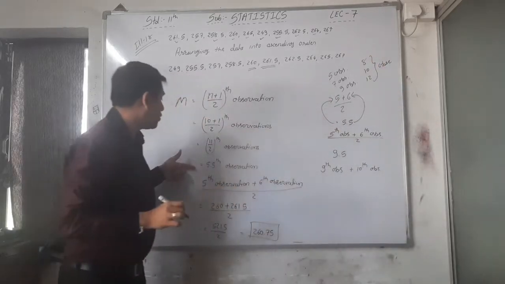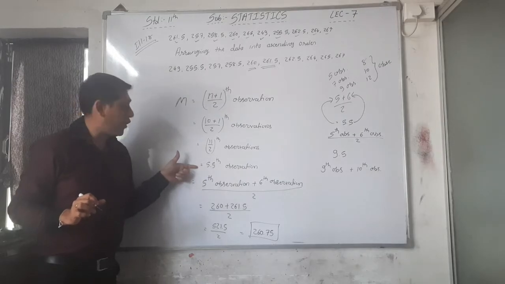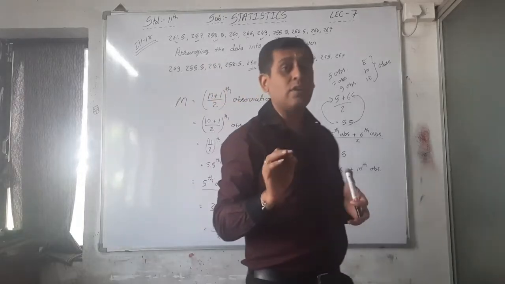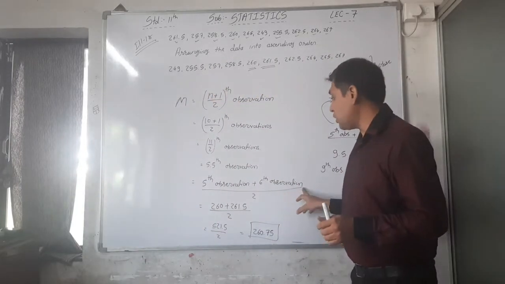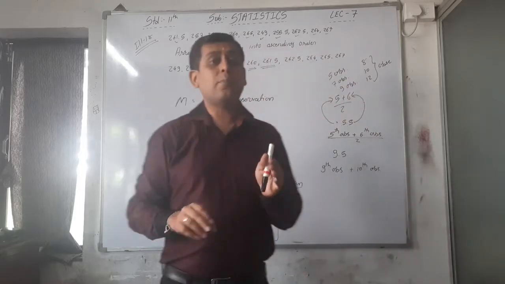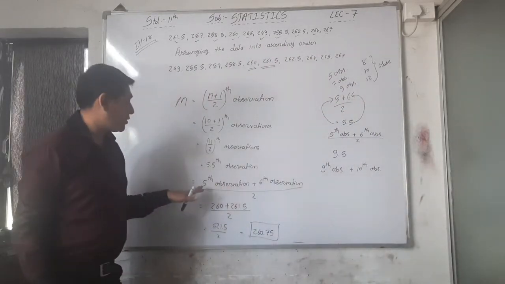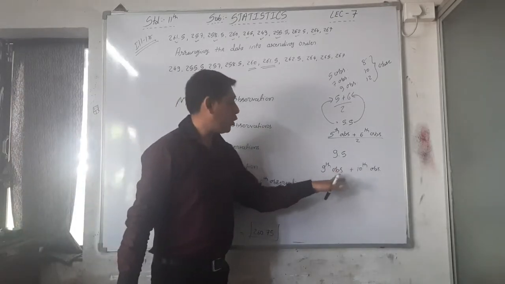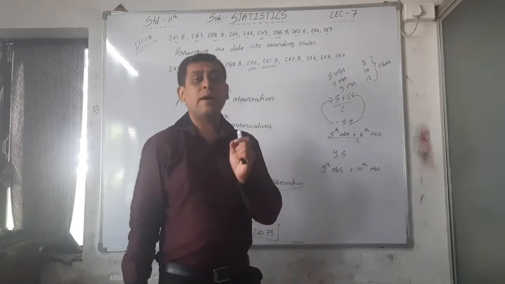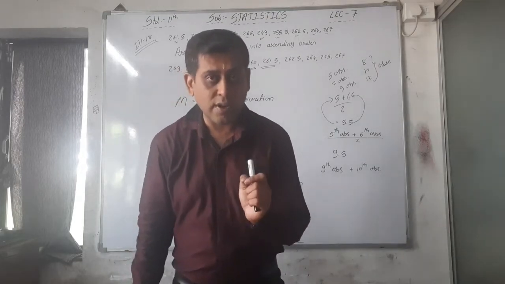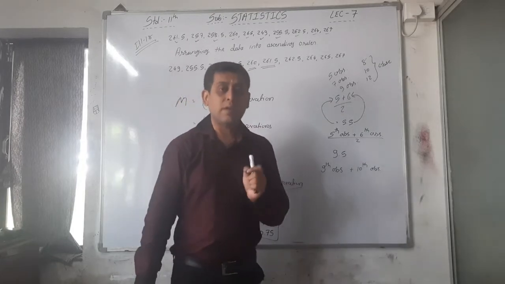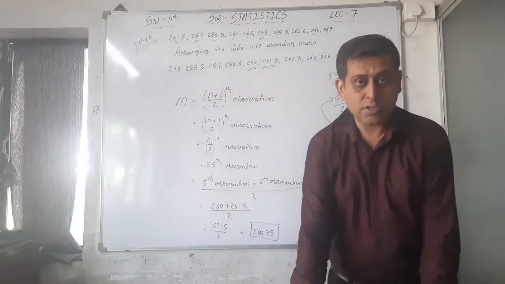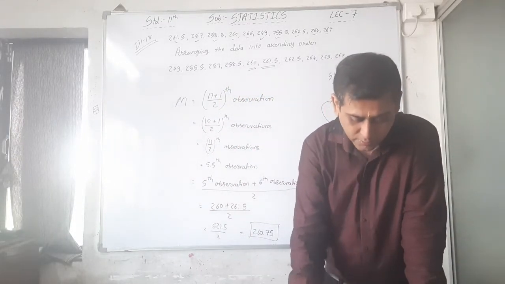But whenever they give an even number of observations, that is 8, 10 or 12 observations, then we find the answer in fraction, that is 5.5 observation, and then we have to find it by taking the average of those particular observations, that is 5th observation plus 6th observation divided by 2. If 9.5 is there, 9th observation plus 10th observation divided by 2. This way we can find the median. Okay, so this is the completion of illustration number 18. First of all, write down this.